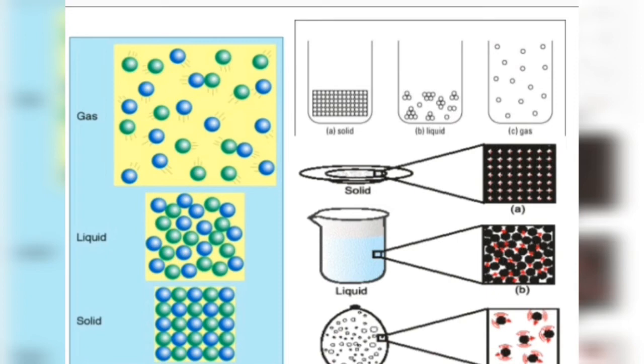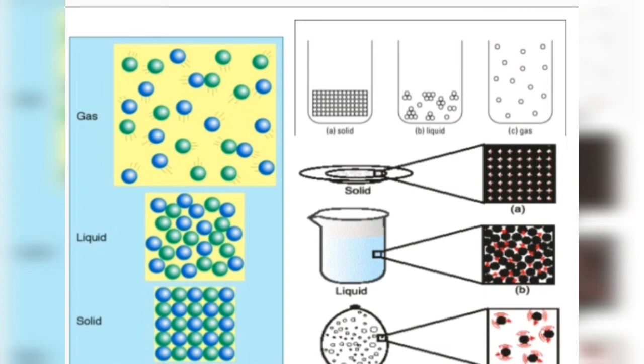So we can now say that the following properties of particles determine the physical state of matter. The following properties of particles decide whether the given substance will exist as a solid, a liquid, or a gas. What properties? First one, the space between the particles. In the case of solids, the space between the particles is minimum, and it's a little more in liquids, and maximum space is between the particles of gases.